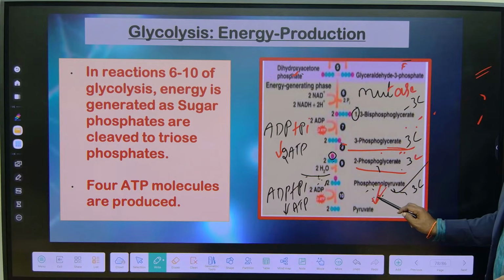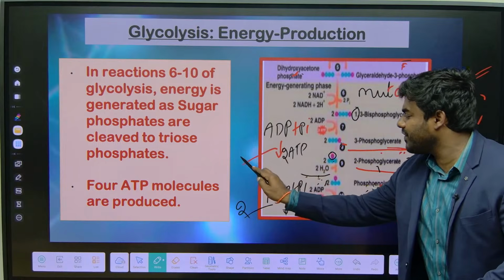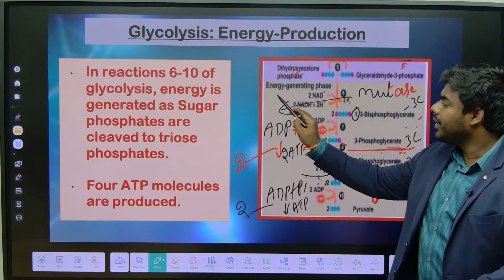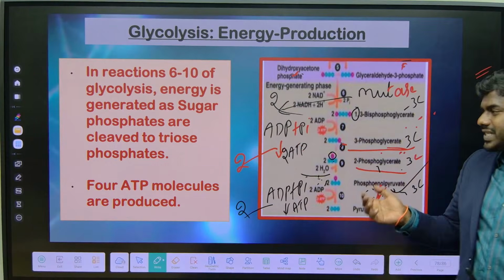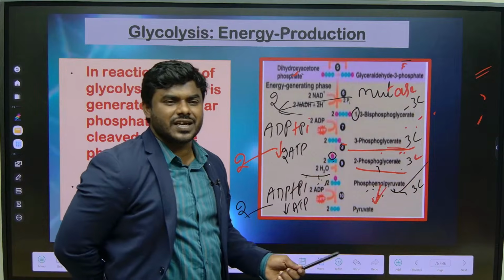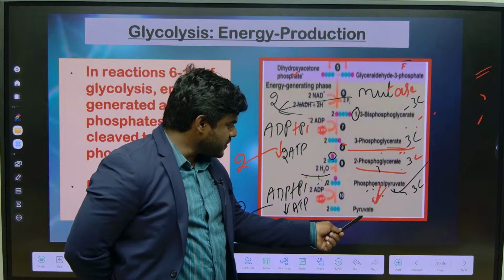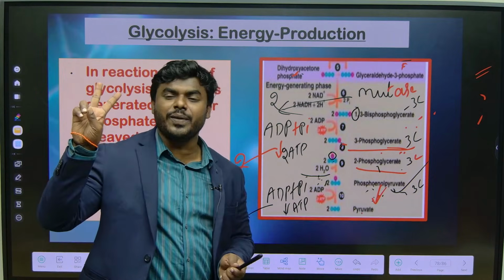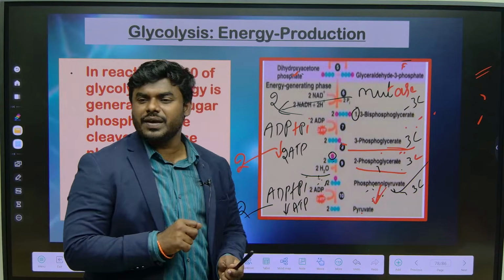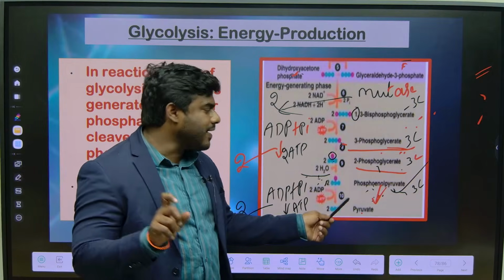But since we have to consider for 2 molecules, so in the 10th step we get 2 ATPs, 7th step we get 2 ATPs, 6th step we get 2 NADH. Now once again quickly recall our C4 pathway. In the C4 pathway, phosphoenol pyruvate, if it wants to be converted into pyruvate, there we used how many ATP? 2. Remember, that's why the enzyme is dikinase. But here we are using only one ATP molecule.